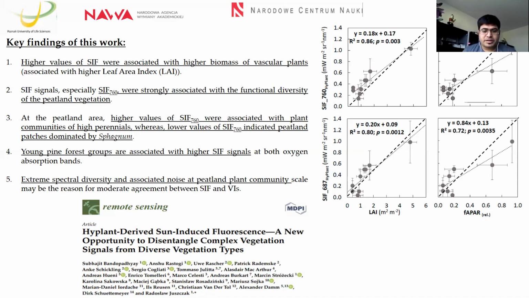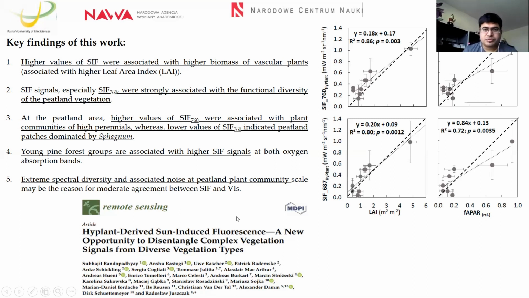So maybe due to the noise as well as the extreme complexity of the spectral heterogeneity, the relationships are not very prominent, and the agreement between SIF and VIs is not so strong at the narrower peatland plant community scale. I published this work in Remote Sensing in 2019. So this is the first part of my presentation.